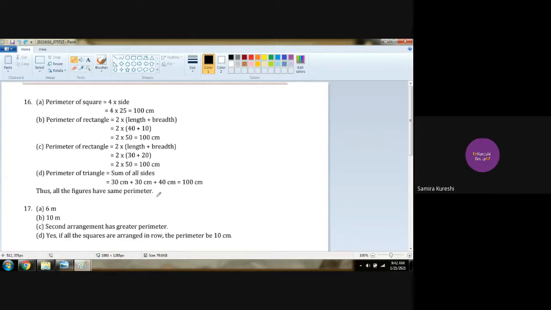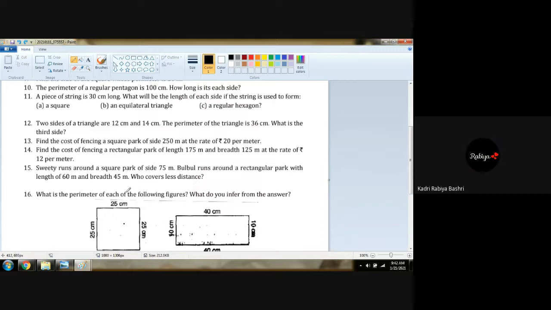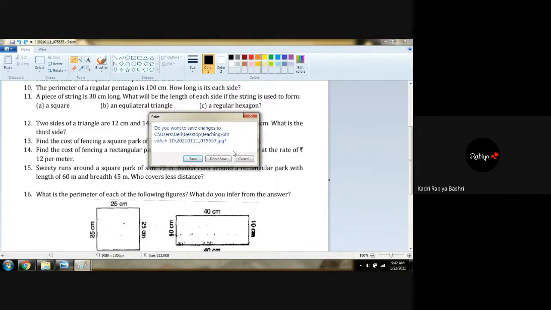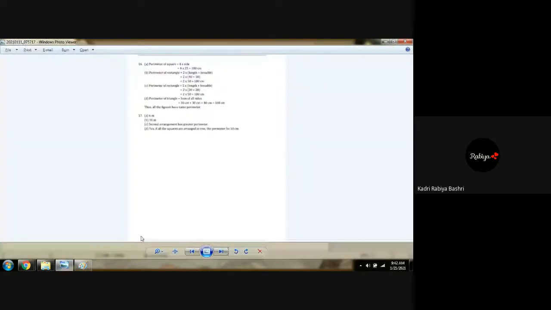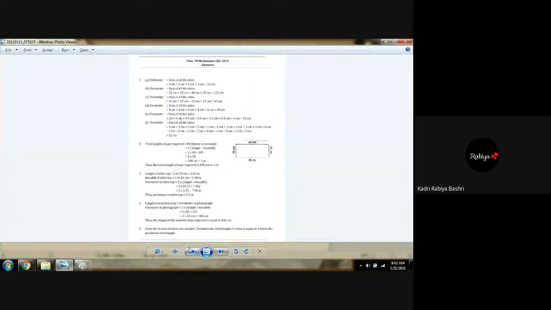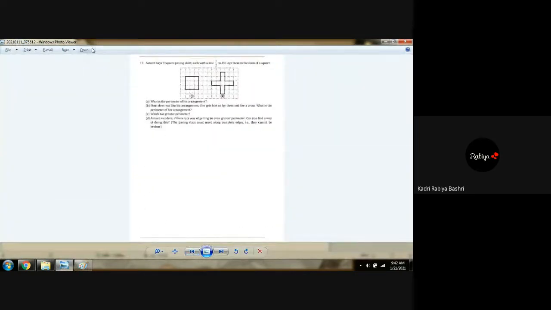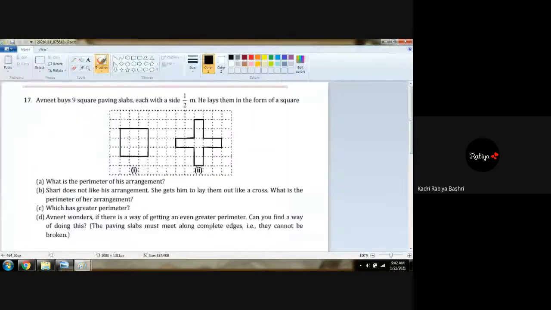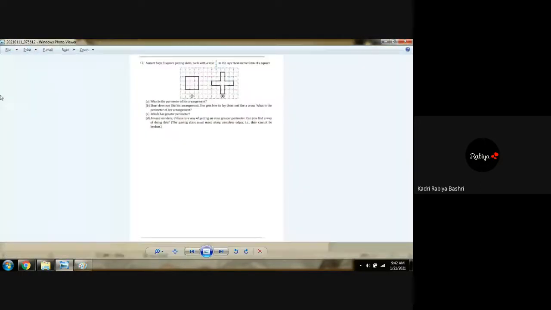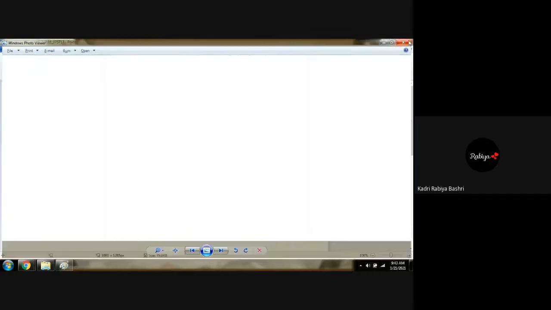Any doubt? Rabia, Mohdesa? No, sir. Okay. Chalo, question number 17, the last question of this exercise. This also you have to do on your own. No need to do this question, just keep this question. Okay, no problem. Chalo, we will move to the next exercise. This is not exam oriented, okay?